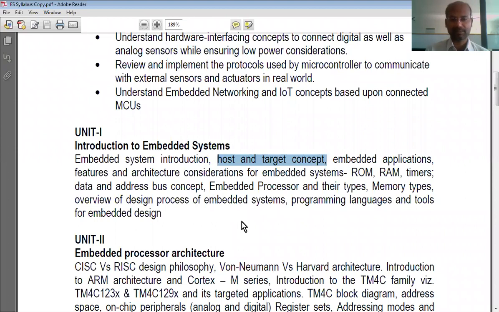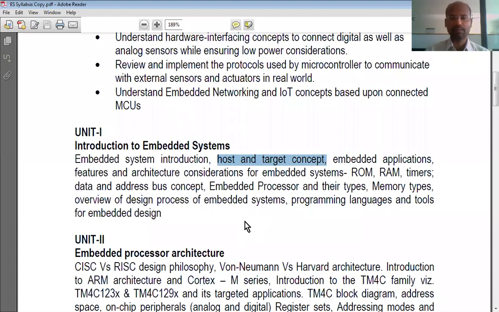For that, we take the help of our computer, our desktop or laptop computer. In the computer, we write the program in software called editors. There we type the program, generally in a high level language, and by using other software called interpreters or compilers, we convert that program into machine level language, and after converting that, we upload that program into the embedded microcontroller.